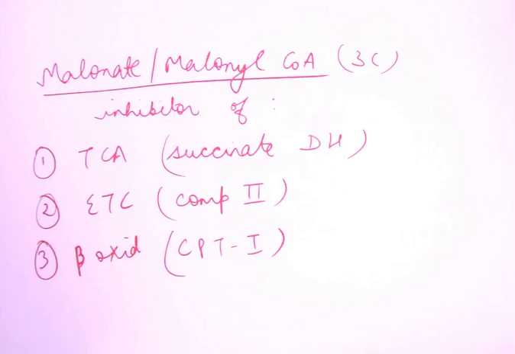And also tell me, what is the full form of the CPS enzyme? CPS is carbamoyl phosphate synthetase, 1 and 2 we have. CPS1 is in the urea cycle, CPS2 is in pyrimidine synthesis, right? But what I have written is CPT, carnitine palmitoyl transferase 1 and 2, which are in beta oxidation of fatty acid. Now malonate inhibits CPT1 of beta oxidation of fatty acid, right?